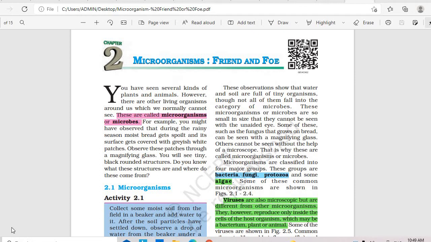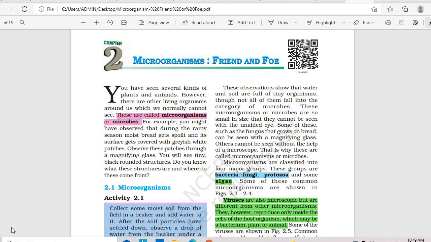Hello everyone. In today's session, we'll be seeing CBSE Grade 8 Science Chapter 2, Microorganisms: Friend or Foe. So, what are microorganisms? Micro means very small. Organisms we all know. So, microorganisms are living beings that are too small to be seen with our naked eye. We cannot see them with our vision, but we can see them using special instruments called microscopes. You can see them under a microscope and an electron microscope.